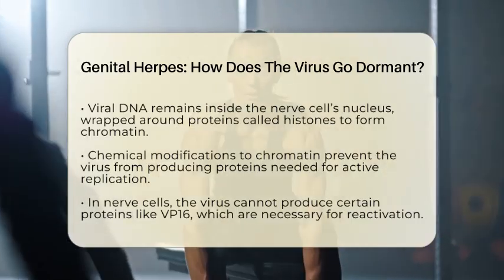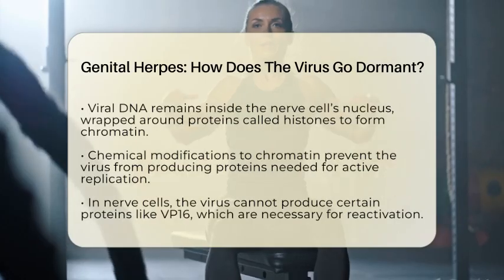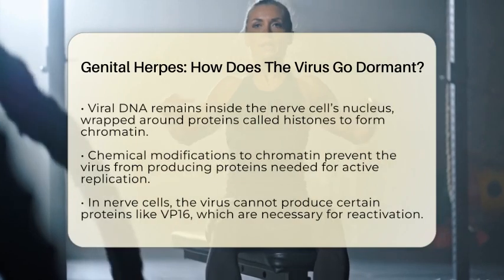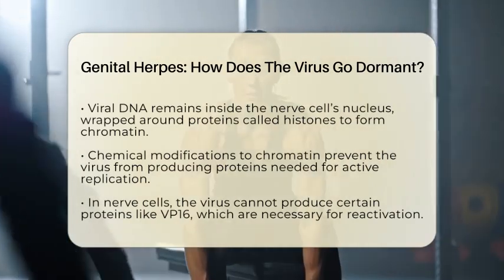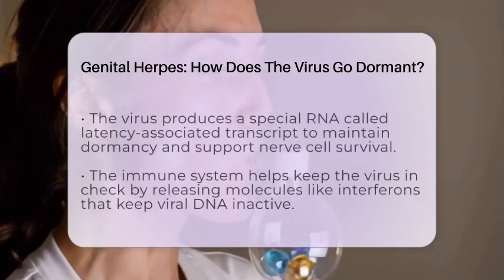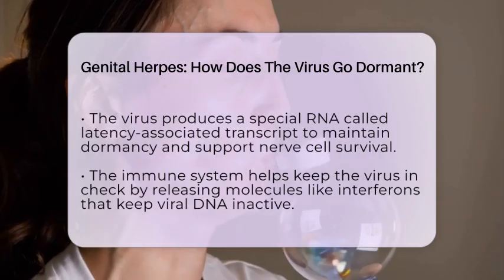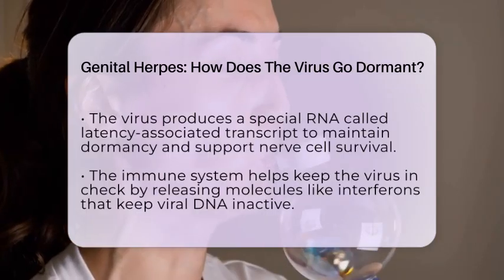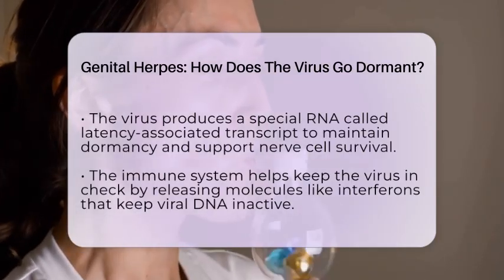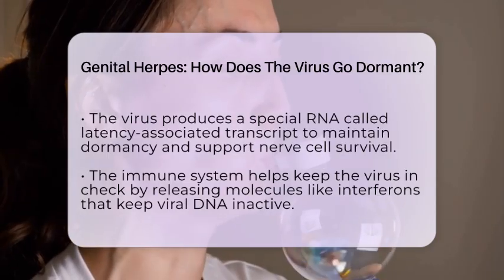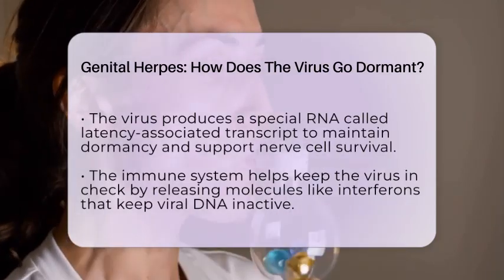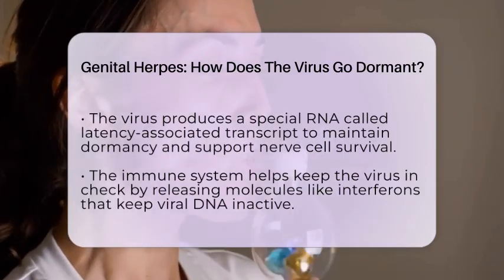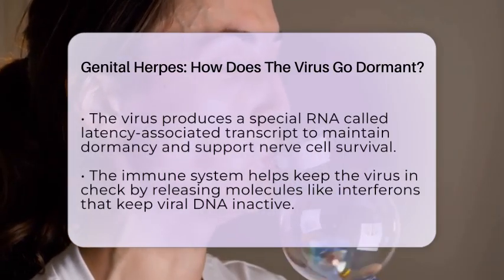Unlike in skin cells where the virus produces proteins and new virus particles, in nerve cells the herpes virus cannot do this because key viral proteins like VP16 cannot enter the nucleus. Instead, the virus produces a special RNA called the latency-associated transcript, which helps keep the virus in its silent state and supports the survival of the nerve cell. The immune system also plays a role in maintaining latency by releasing molecules like interferons and proteins that help keep the viral DNA tightly packed and inactive.